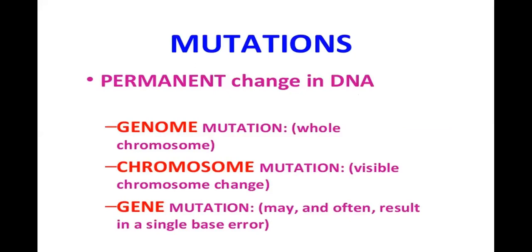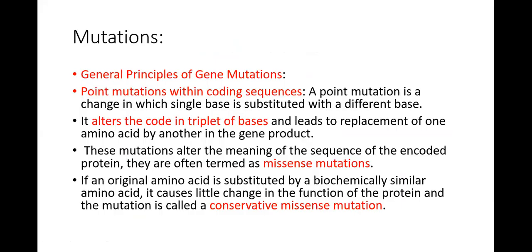Mutations. Permanent change in the DNA is a mutation. So genomic mutation will lead to whole chromosomal effect. Chromosomal mutation, visible chromosomal change can be seen, and gene mutation may and often results in a single base error. So mutations are a change in the DNA, which is a permanent change in the DNA. General principles of gene mutation. So today we are going to mostly discuss the general principles of gene mutation, how the genes are going to be mutated. There are point mutations within the coding sequence.